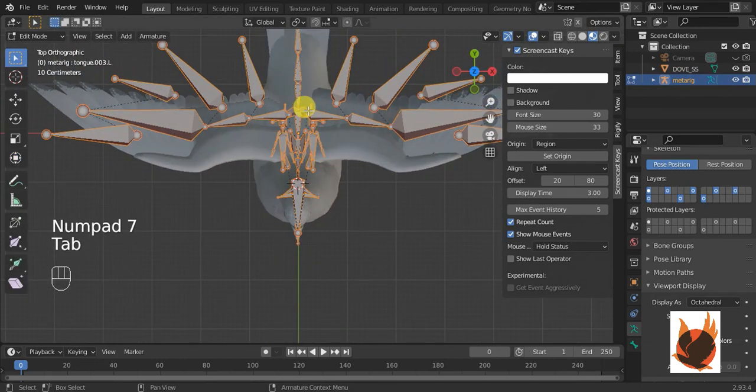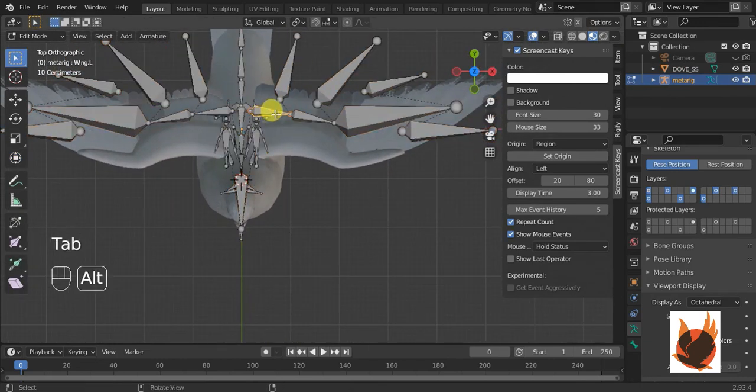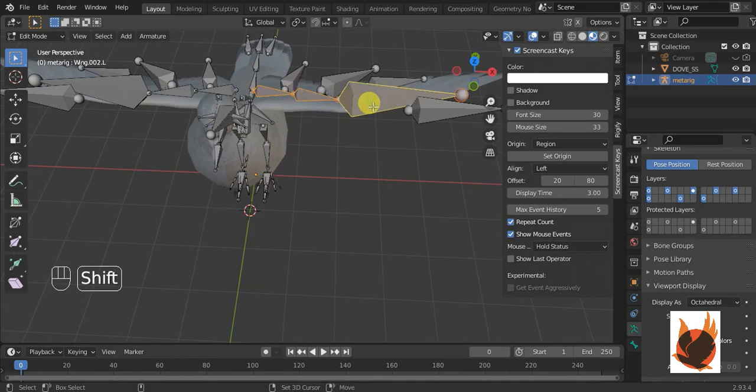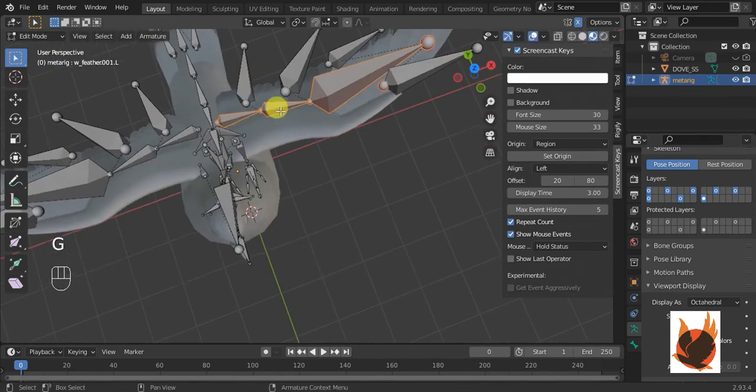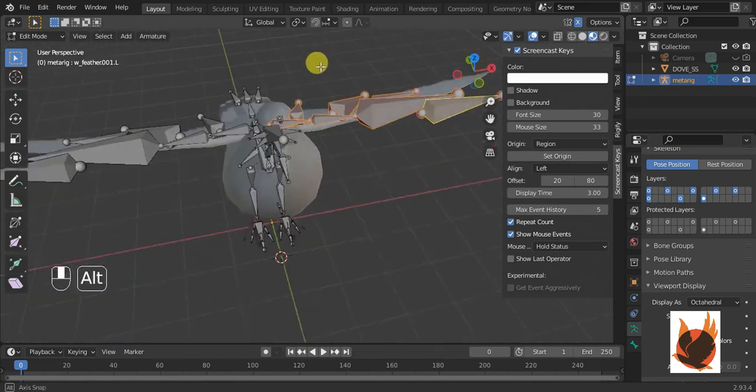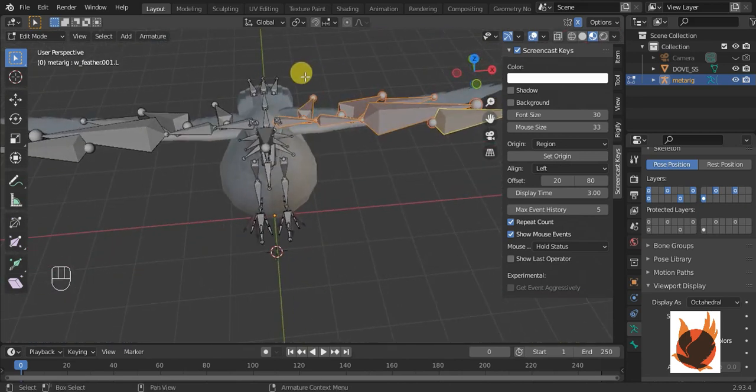Now in the edit mode, first of all you just click on it to mirror the bones, and now I am going to unhide everything else, and first of all select the wings and set the wings.